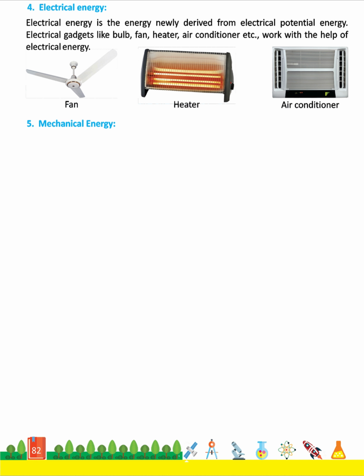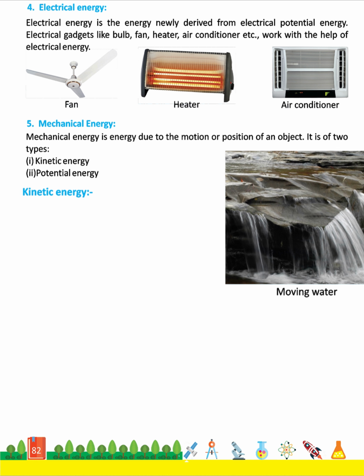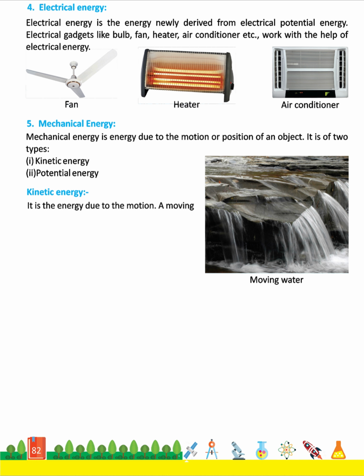5. Mechanical energy. Mechanical energy is energy due to the motion or position of an object. It is of two types. 1. Kinetic energy. 2. Potential energy. Kinetic energy is the energy due to motion. A moving object has kinetic energy. Energy of moving water and wind are examples of kinetic energy.